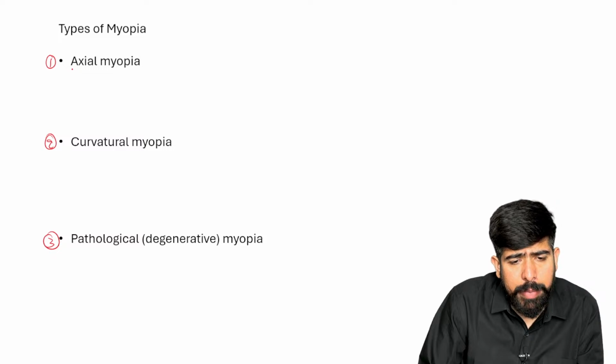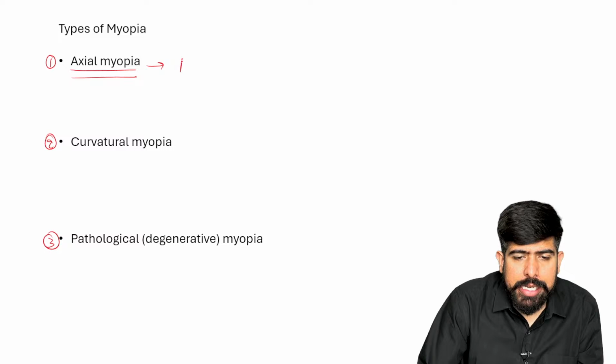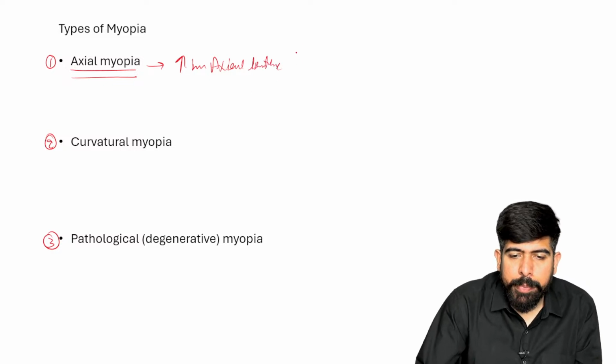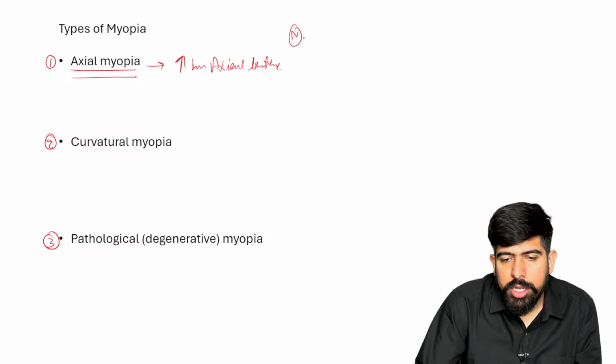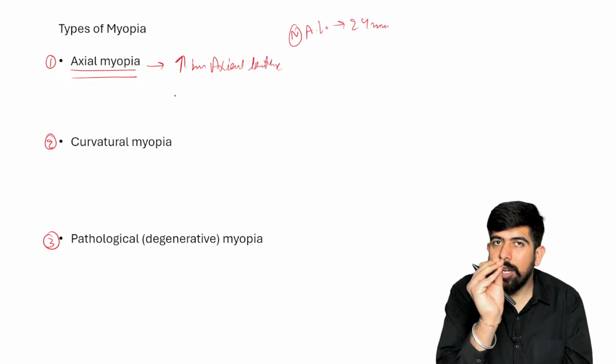Starting with the axial myopia, what is seen in the axial myopia, guys? Please remember, there is an increase in axial length, right? So what can happen? The normal axial length is 24 mm. If it is more than that, then what will happen?